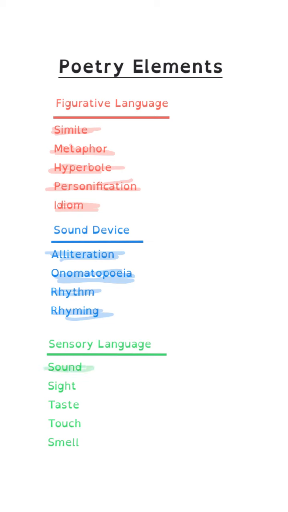So that's sound, the things that you hear. Sight, the way that you would see something. Taste, the way something tastes to you. Touch, how something would feel. And smell, how something would smell to you. They want to really emphasize these so that you get into the poem, so you understand that deeper meaning of the poem more than just the baseline of the words that we're reading.